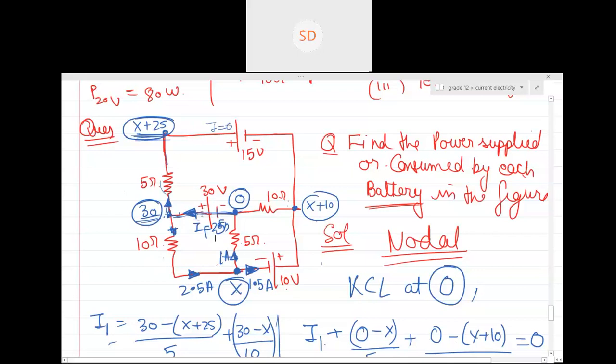That's the question. So what is the new thing which you learned over here? The new thing we learned is basically how to deal with those branches which don't have any resistance in between them using nodal. Can you see this branch didn't have any resistance? This branch didn't have any resistance, but still it was there in the circuit and still we applied nodal somehow. Yes or no? So please remember every question will keep on growing like this, bit by bit.